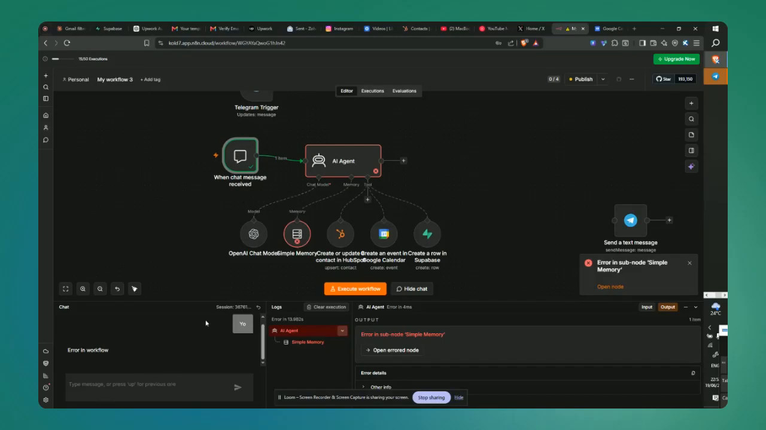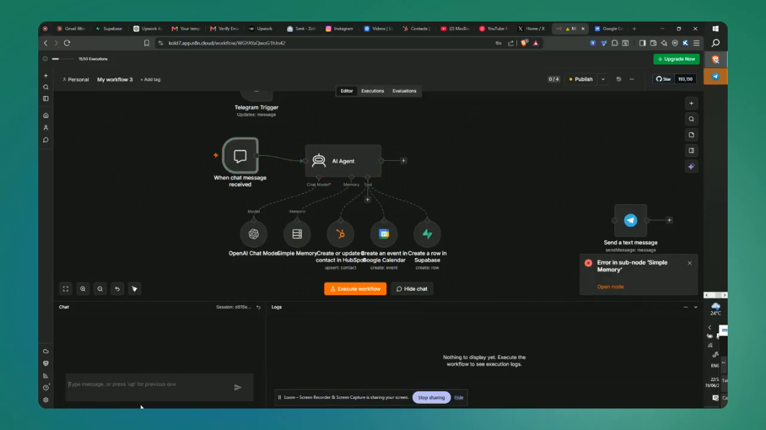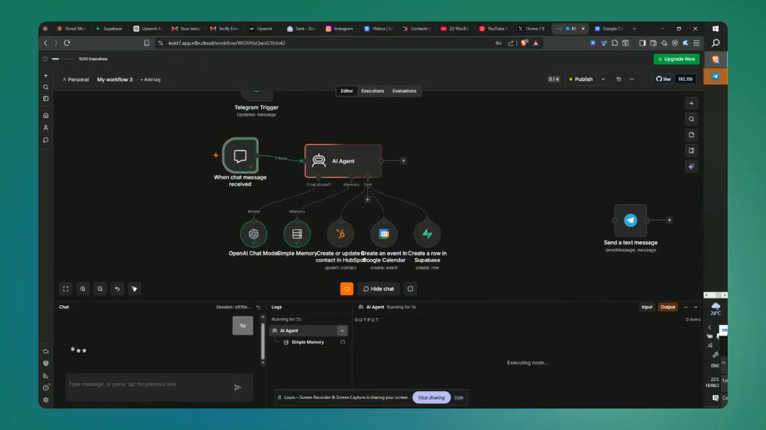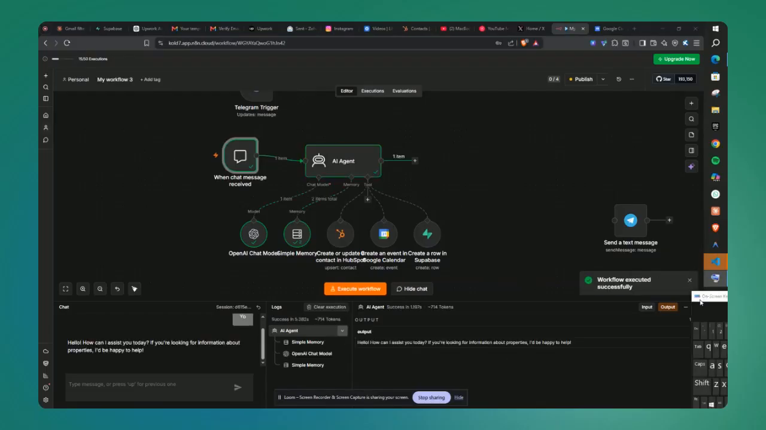And now let's clear the execution and try it one more time. Alright, as you can see, it sent the message to the AI agent and it's giving the output. Hello, how can I assist you today? If you're looking for any information about property, let's just say I want to buy a house.